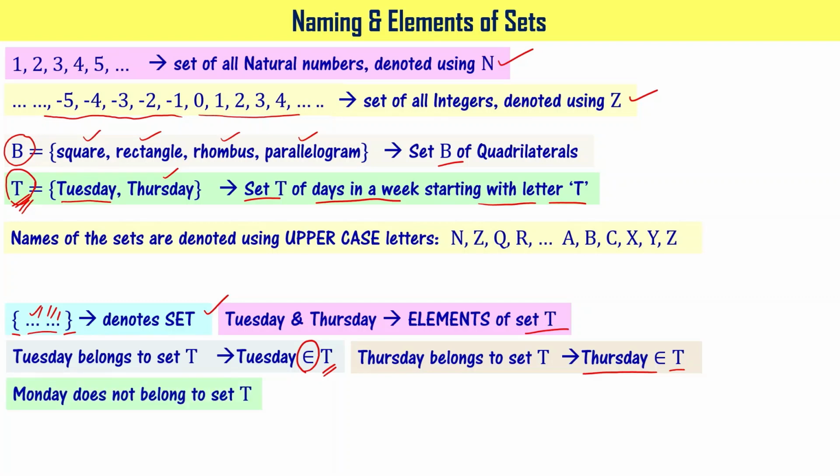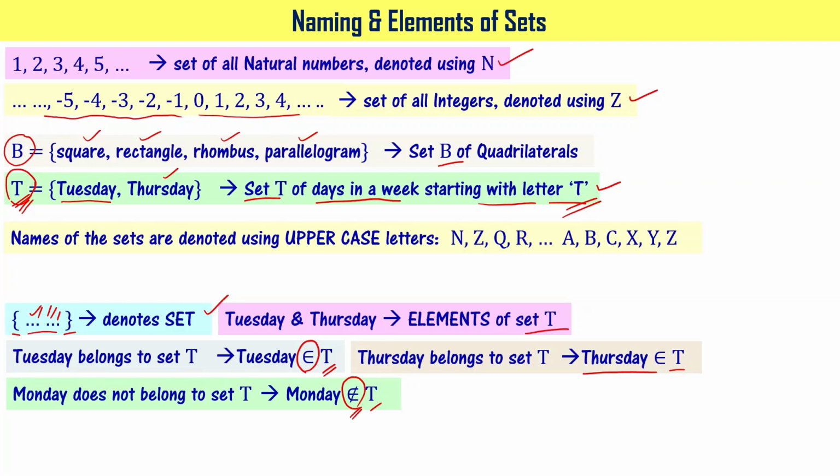Monday does not belong to set T, right? Because Monday is the day in a week starting with letter M, whereas set T has this particular property that it has to start with letter T, right? That's why Monday does not belong to set T. That can be mathematically expressed as Monday does not belong to T. So this is called the does not belong to symbol.